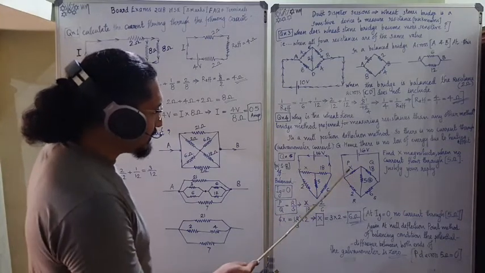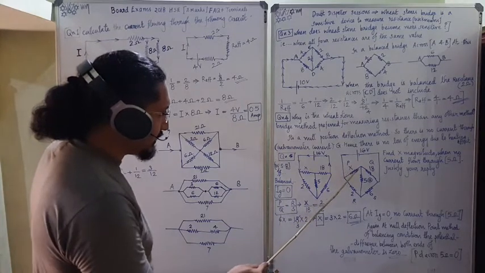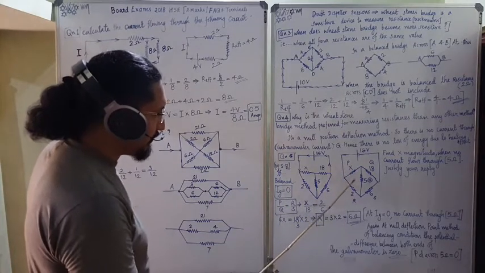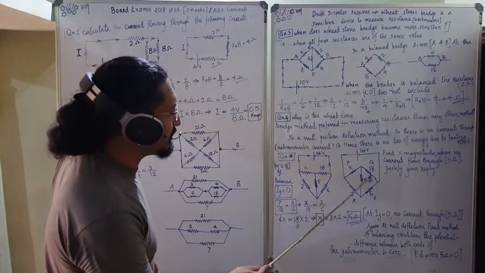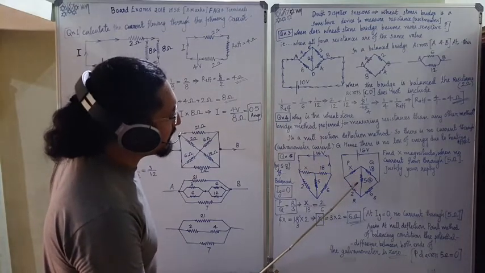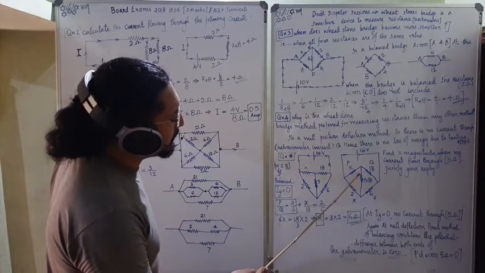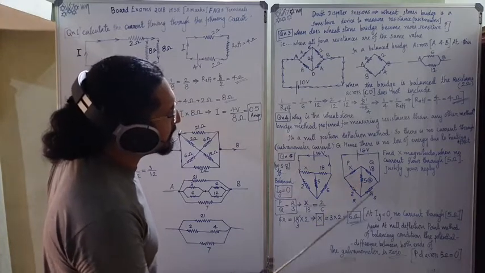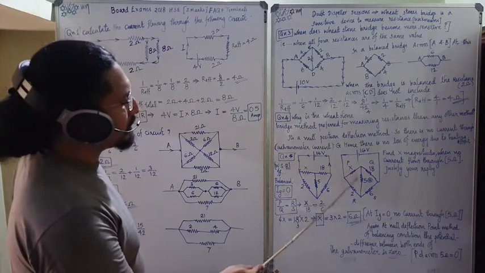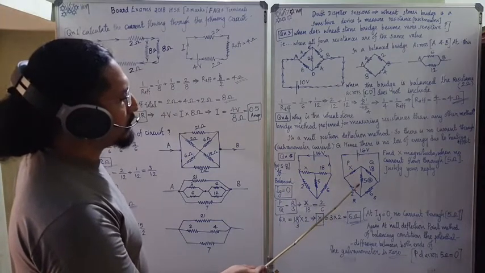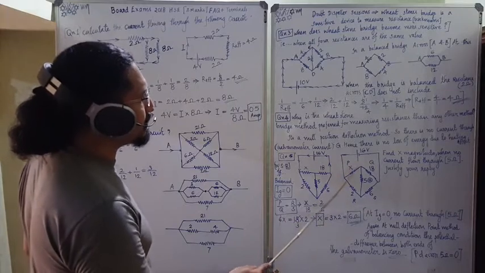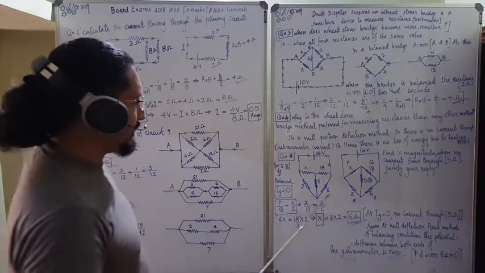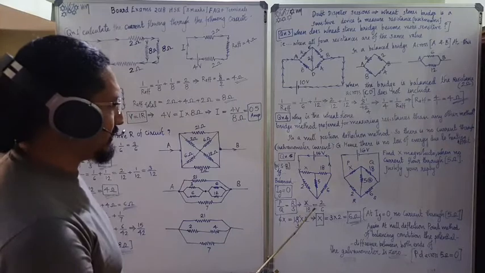This X, this 18. Make it somewhat like this. When I stretch this thing and this thing towards the top, it will look like this. So this looks like a Wheatstone's bridge, and when no current is passing through this 5 ohm, it is called a balance condition. So P by Q is equal to R by S. That means X by 18 is equal to 2 by 6.